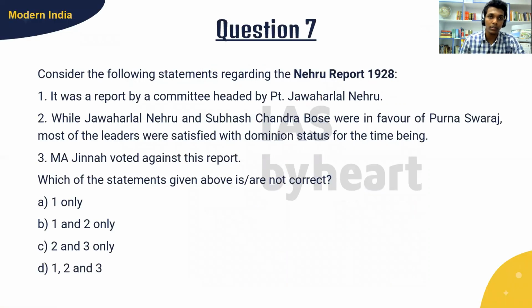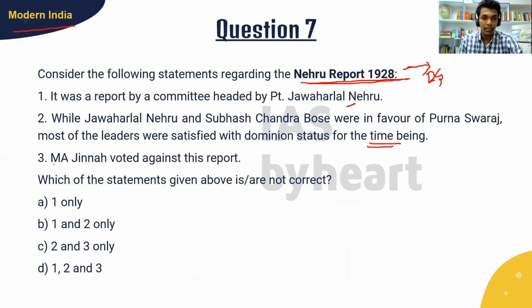Question number 7. This is from modern India. So consider the following statements regarding the Nehru Report, 1928. It was a report by a committee headed by Pandit Jawaharlal Nehru. While Jawaharlal Nehru and Subhash Chandra Bose were in favor of Purna Swaraj, most of the leaders were satisfied with dominion status for the time being. So what they are saying is the Nehru Report of 1928 talked about dominion status and not Purna Swaraj.